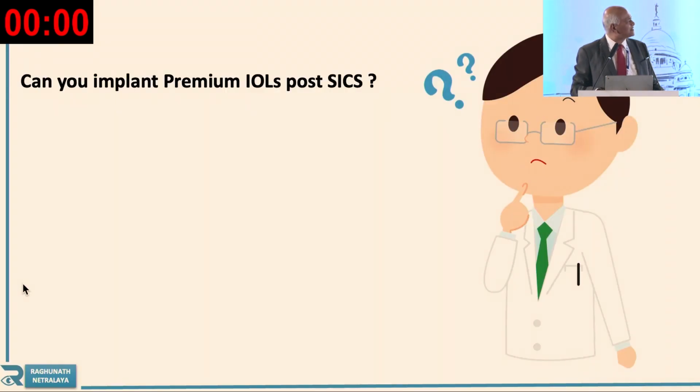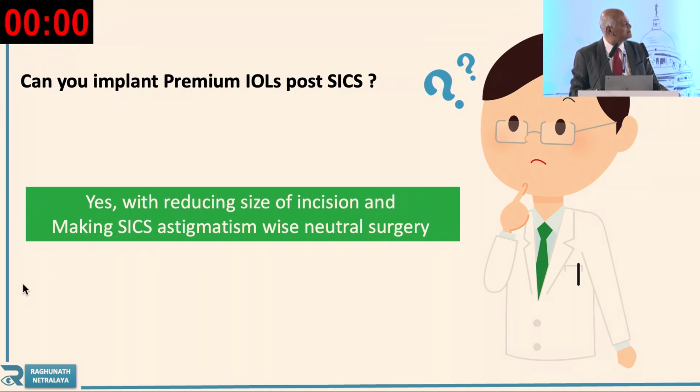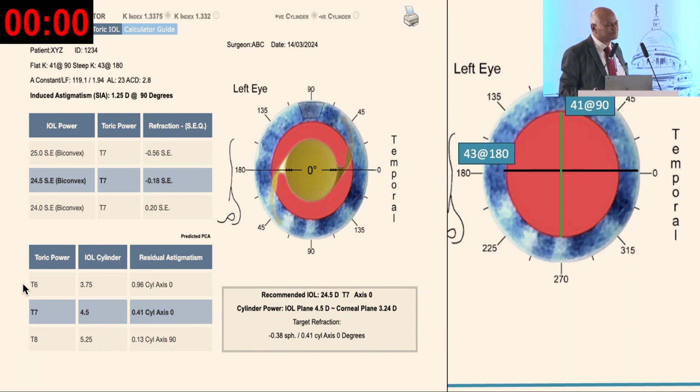Now here the intraocular lenses. Yes, can you implant premium? Yes, you can implant premium. And here you have seen the reduced size of the incision, and any type of lens you can implant. And then you can see the astigmatism. Here you can see the astigmatism is 4.5. After that also, if you implant the astigmatic lens, that will definitely work.